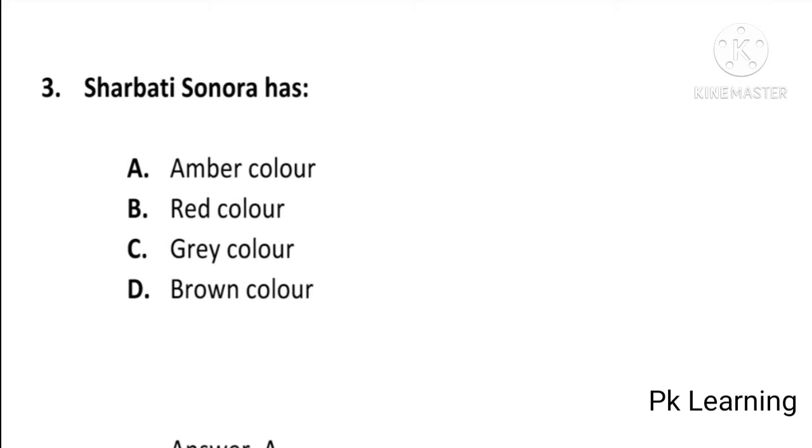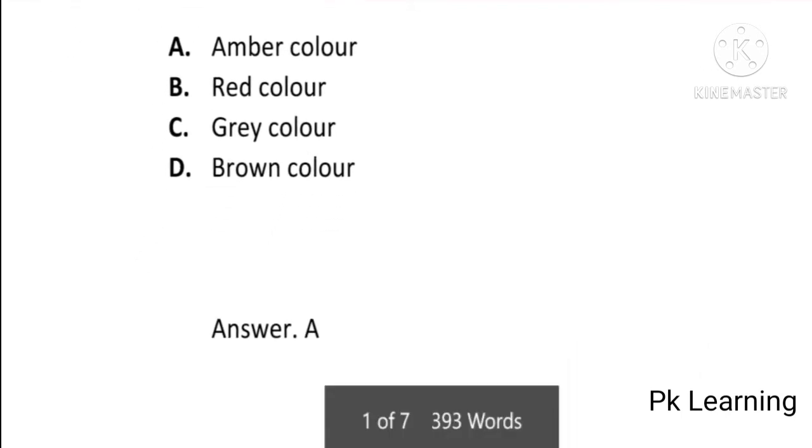And next question is, Sharbati Sonora, a wheat variety, has amber color, red color, grey color, or brown color. And answer is A, amber color. Sharbati Sonora has amber color. A is correct option.